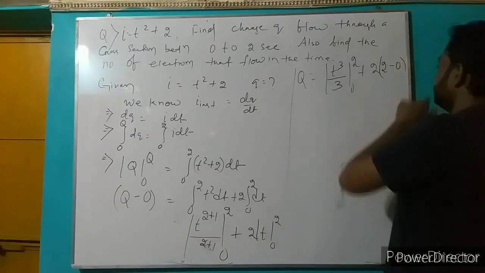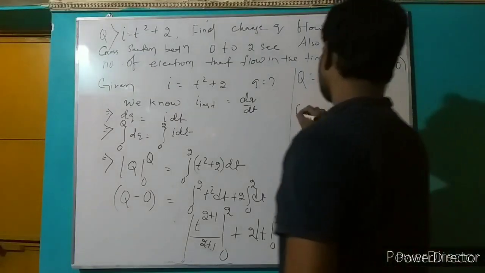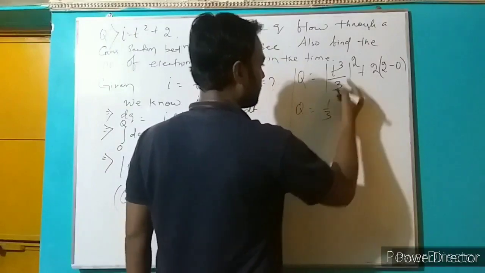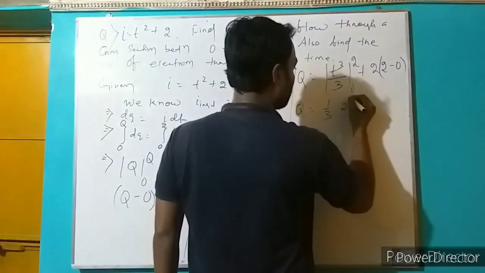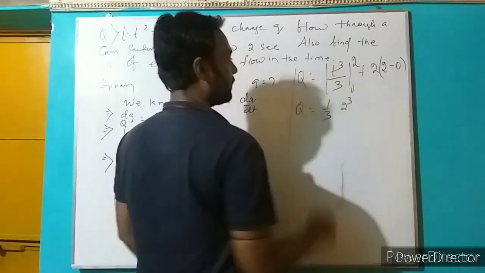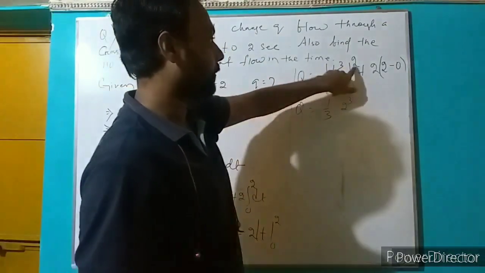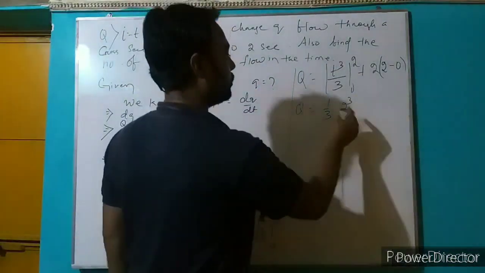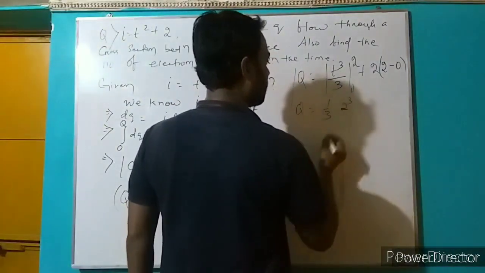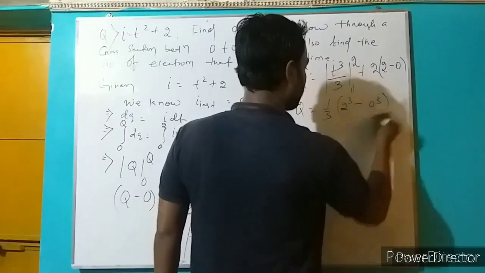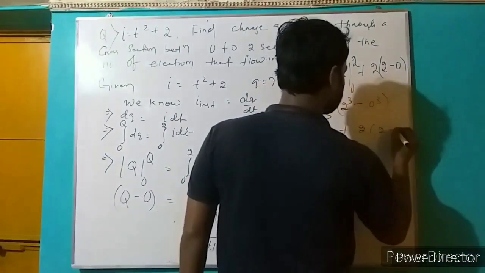So q equal to 1/3 common, 2 to power 3 minus 0 to power 3, plus 2 into 2 minus 0.